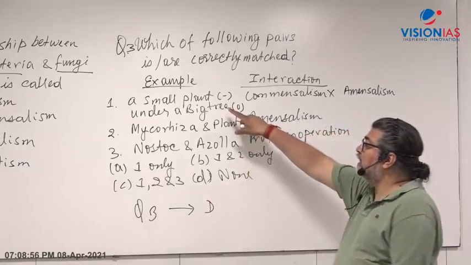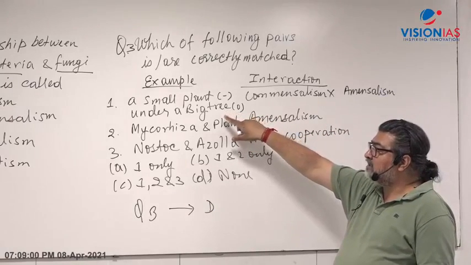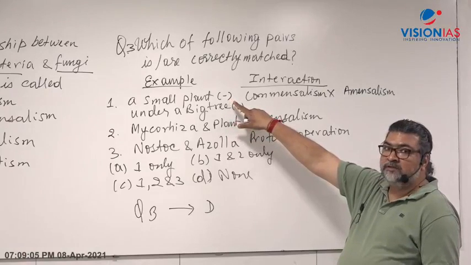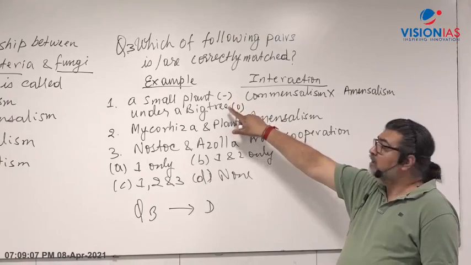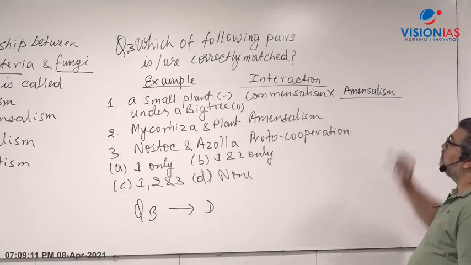So that is a small plant which comes under a big tree. So what happens in the big tree? It gets all the sunlight, water, nutrient. A small plant is not able to get that. The small plant is harmed, negative, whereas the big tree is unaffected. So that is wrong. It will be amensalism.